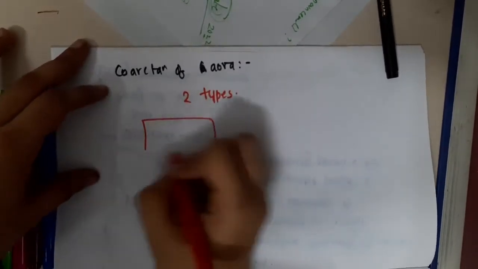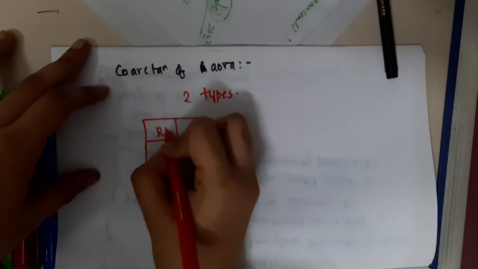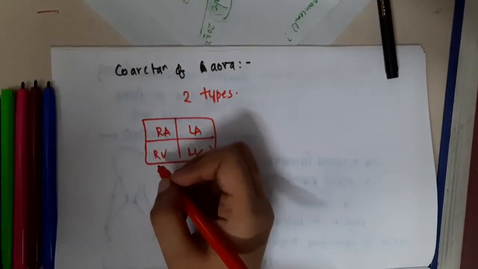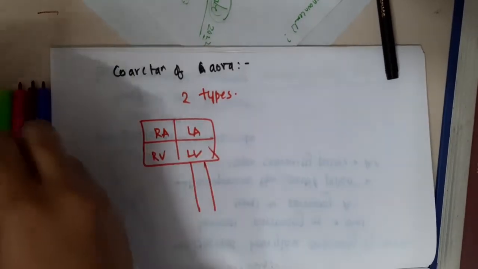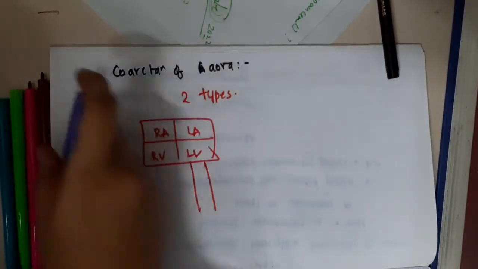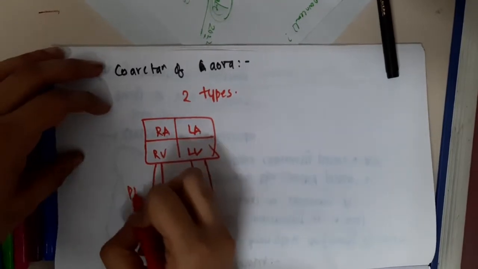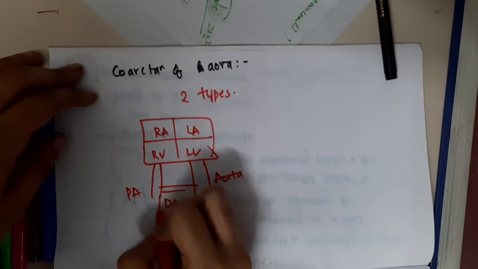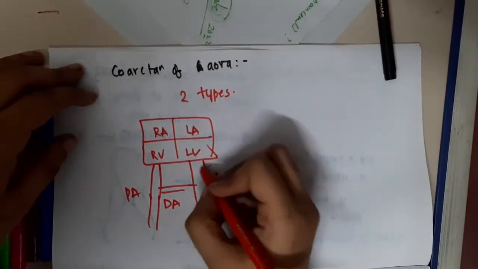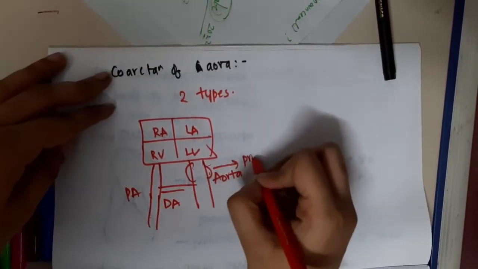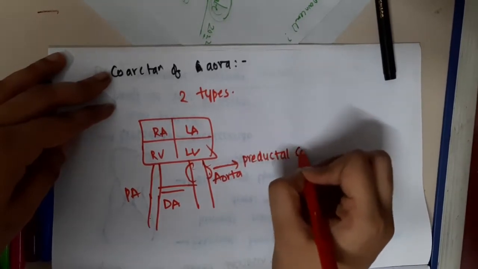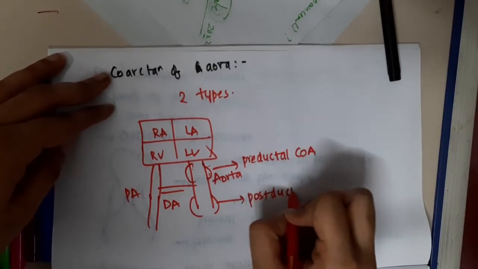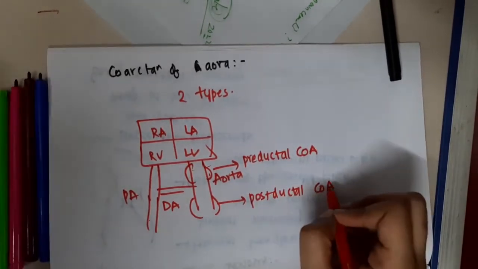If this is the right atrium, right ventricle, left atrium, left ventricle, and this is the aorta, this is the pulmonary artery, and this is the ductus arteriosus. If there is dilatation here, then it is preductal coarctation of aorta. If there is dilatation here, then it is postductal coarctation of aorta.